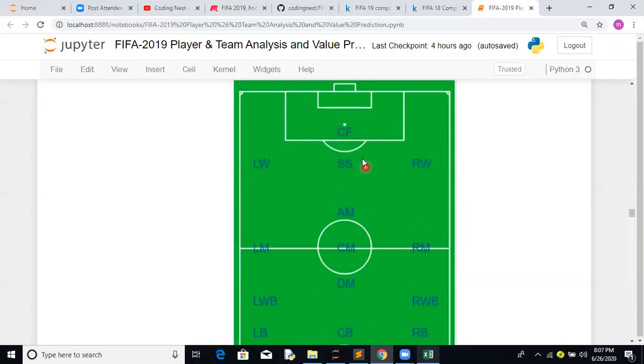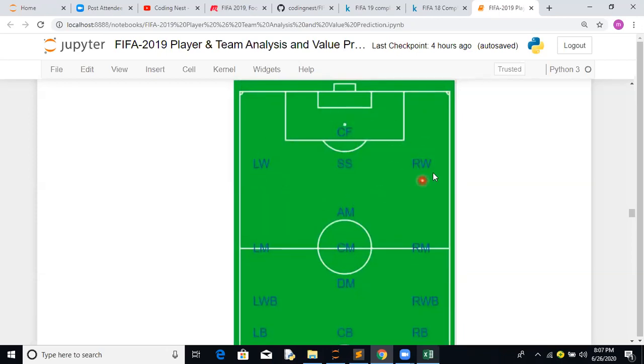This is SS. I think it's a super striker, or I think it's a super false nine. I'm not sure, I think it's a 10 position. I'm not sure what it is. It's a left wing. This is a central forward, and this is a right wing.